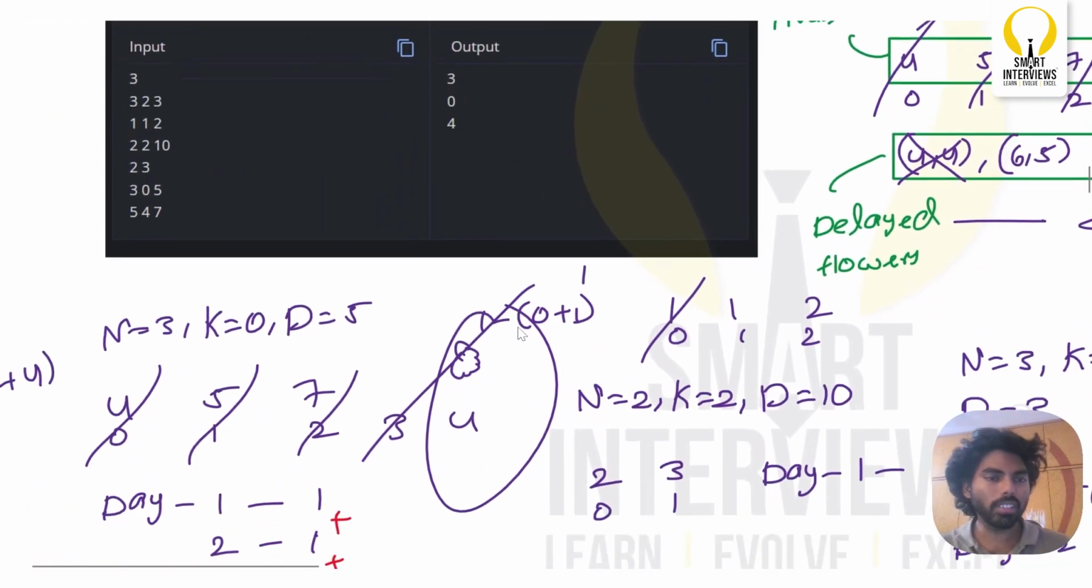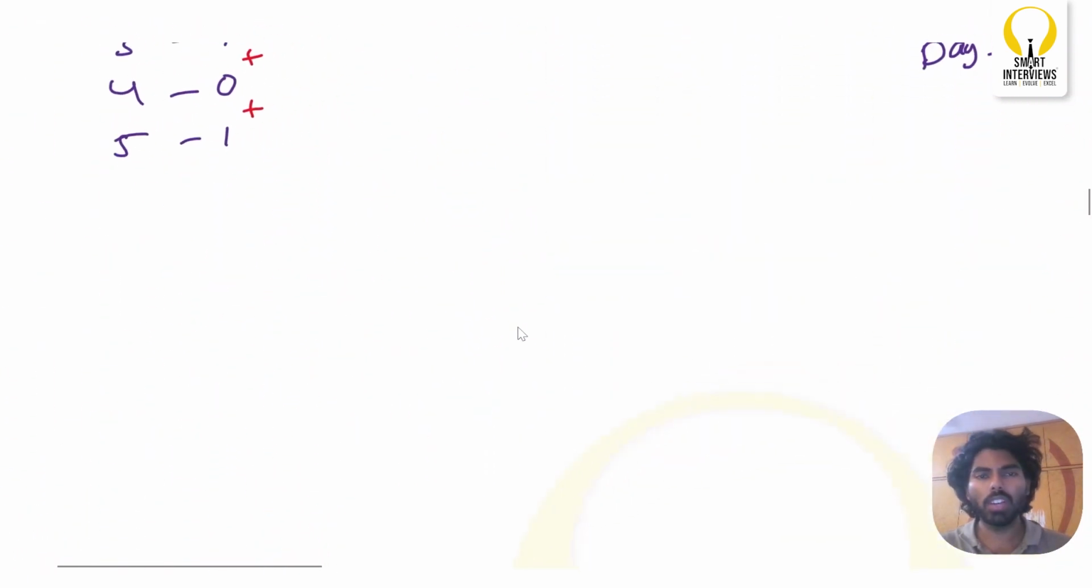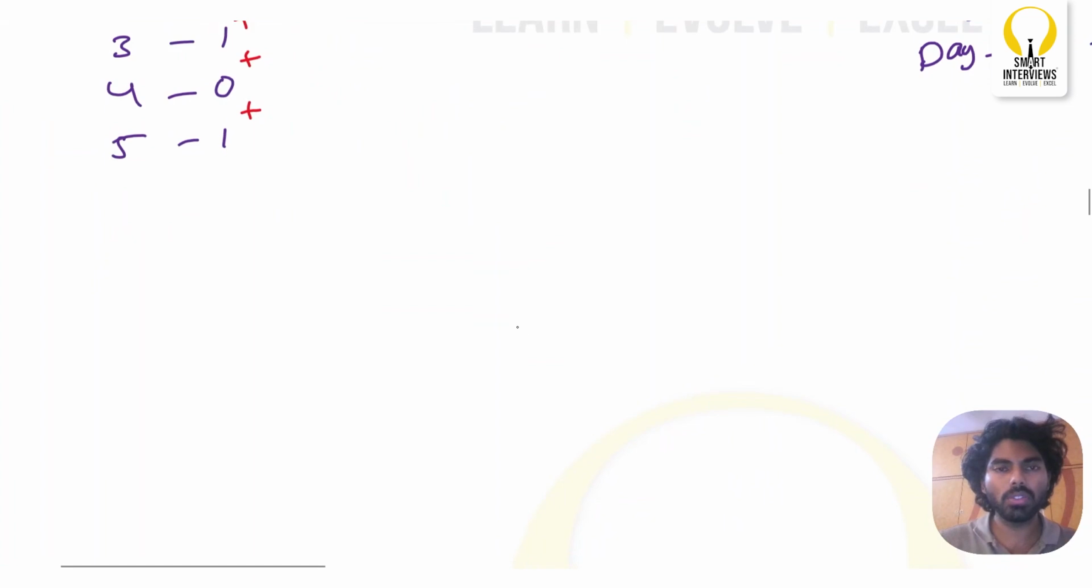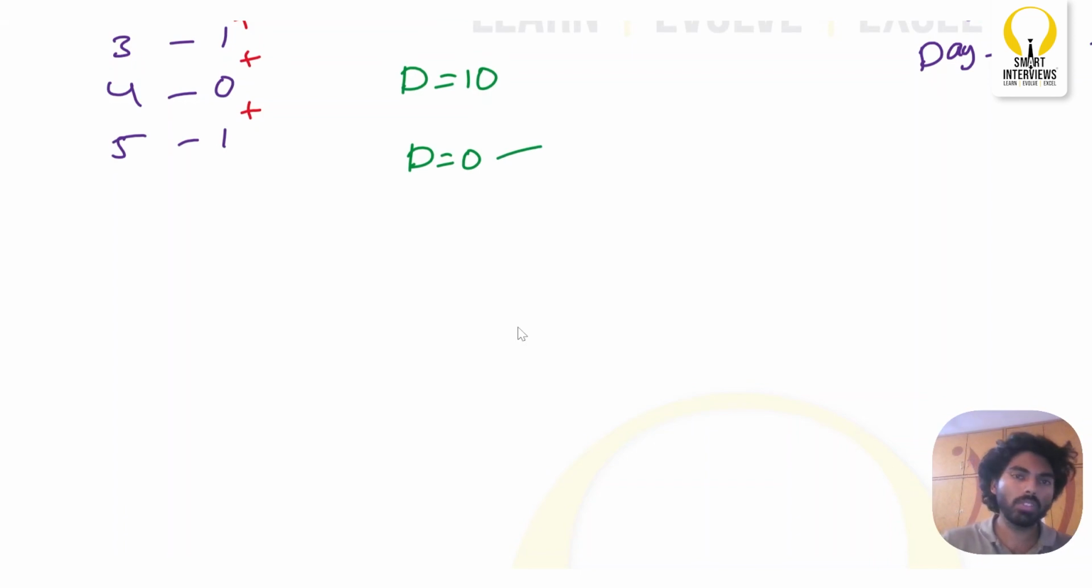Okay, we can think of it like this. I will give you one small hint. Let's assume that there are day equal to 10 number of days. Okay, and on day 0, you have plucked one flower.